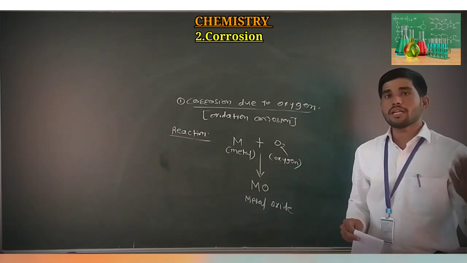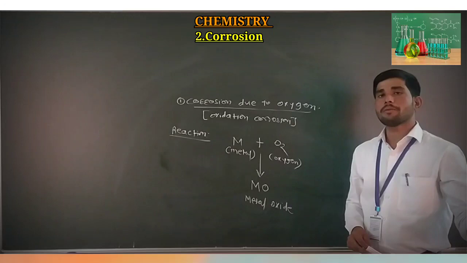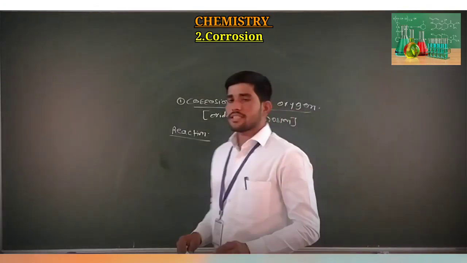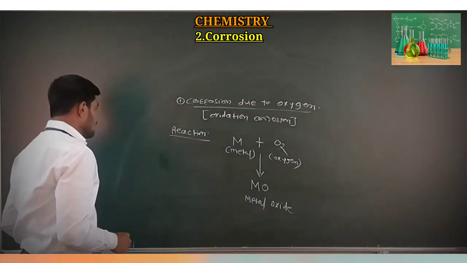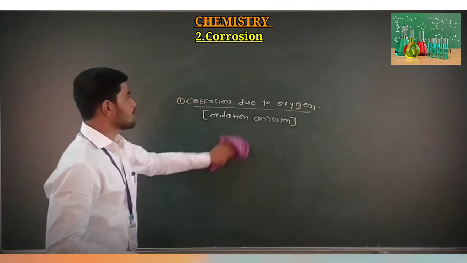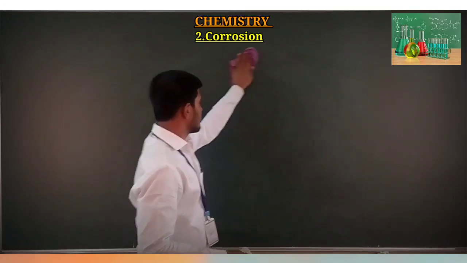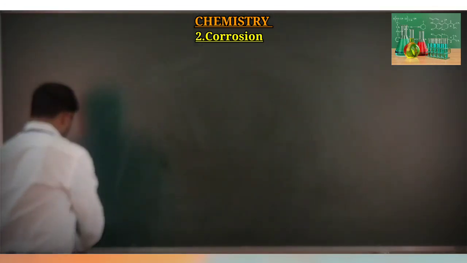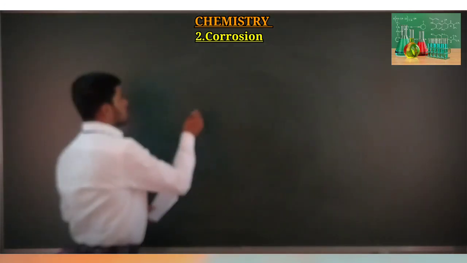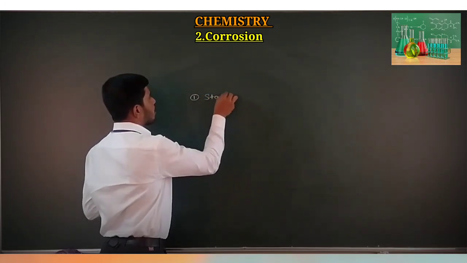Now the stable film is again divided into two different types: one is porous film and another is non-porous film. So let us understand the types of films observed in oxidation corrosion, the different types of films observed in atmospheric corrosion. The first type is stable film.